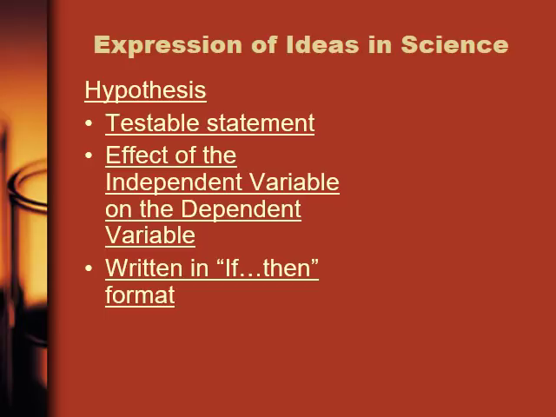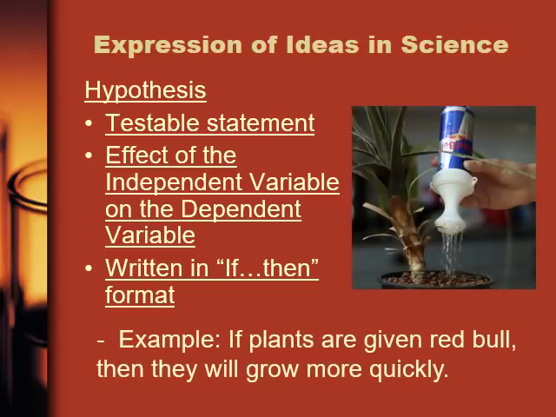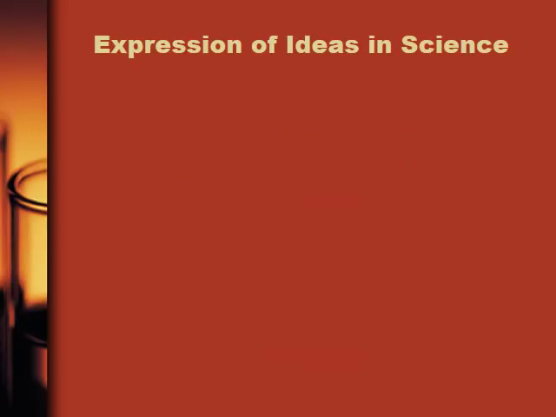It's often written as an if-then statement or format. For example, like the picture states, if plants are given Red Bull, then they will grow more quickly. So it's testable, it's an if-then statement, and we're measuring the effect of the IV, or the independent variable, on the DV. And that pretty much sums up a hypothesis.